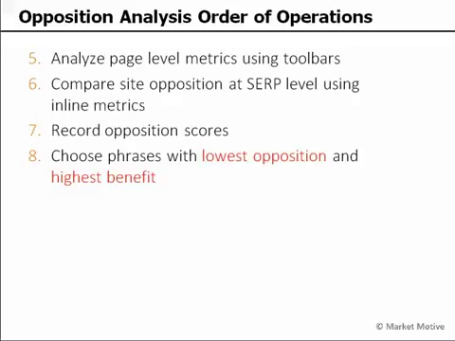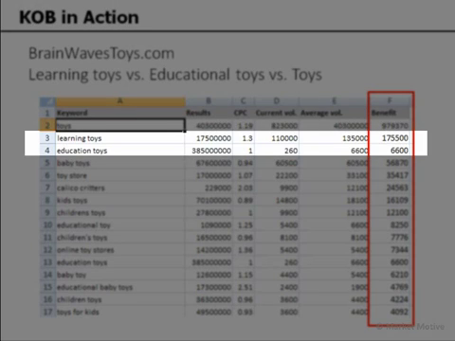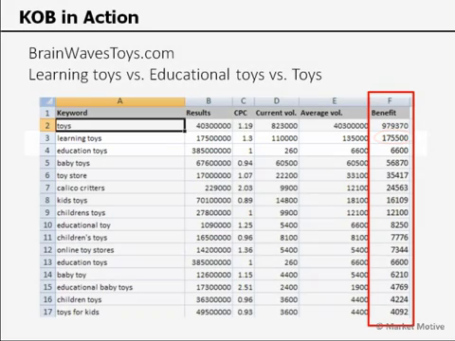And what we're really looking to do with our keyword research and our opposition analysis together is find phrases with the lowest opposition and the highest benefit. A few quick examples of that from an old site comparing learning toys, educational toys, and toys. We see we got our benefit from cost per click and volume. And then we took that a step further to see which one of those phrases was the most beneficial. Learning toys versus educational toys. Many more people searched for learning toys, and the CPC was about the same, so that benefit is what we're looking at. Now we're going to compare that to our opposition and see which of those phrases we want to choose to use for our website at brainwavestoys.com.